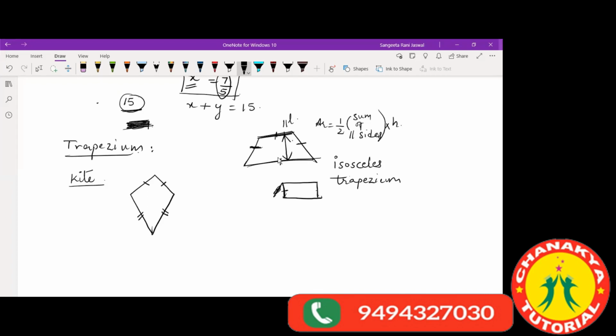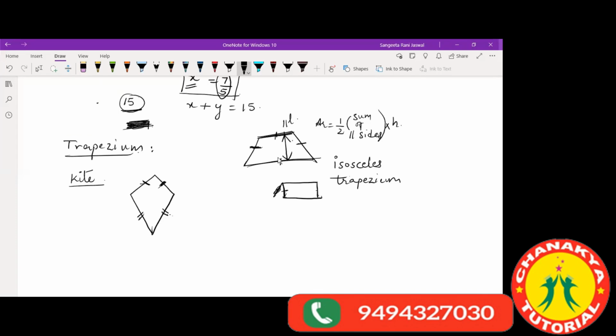Okay, a kite has four sides. It is a quadrilateral with exactly two distinct consecutive pairs of sides of equal length. So this is one pair of equal sides, this is another pair of equal sides, right?